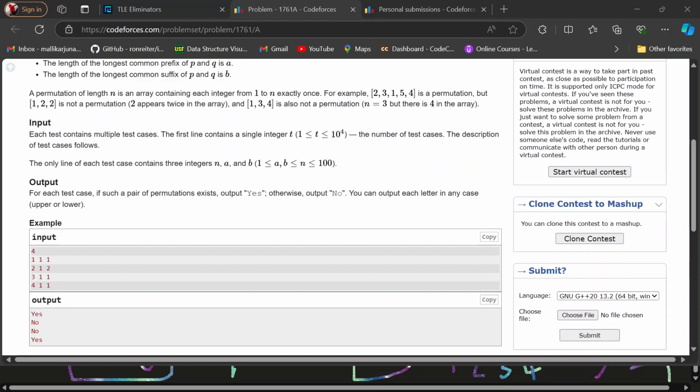So for the total summation of a and b, if you take it, the summation of a and b is 2, the difference is 2, which is greater than 1, that's why we are printing S.